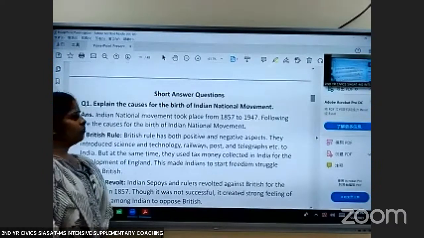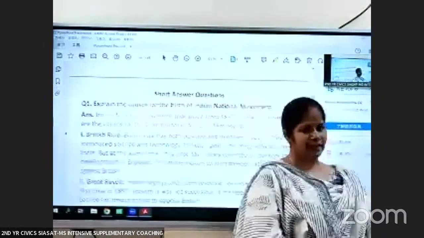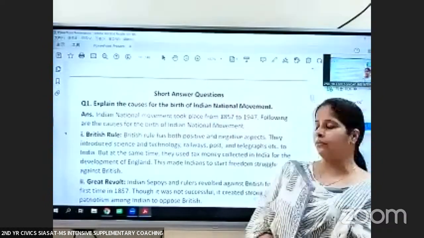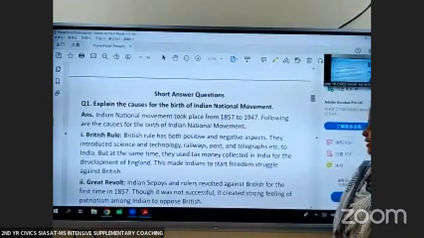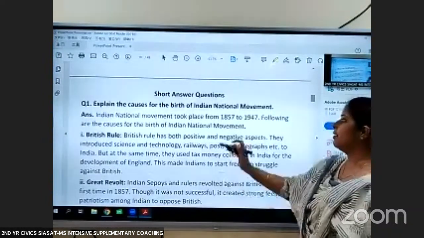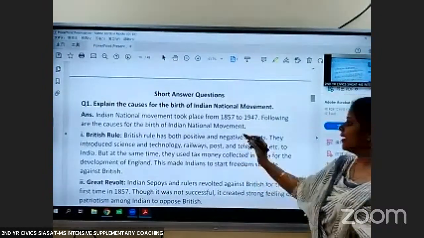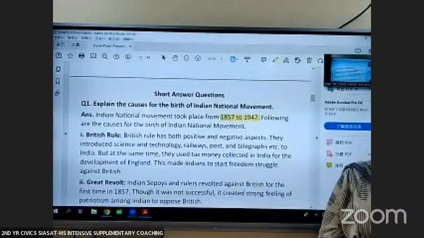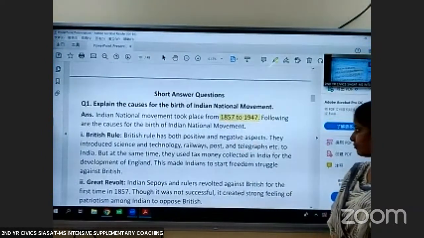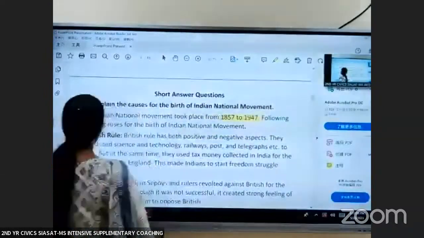So we all know that Britishers were ruling India before 1947. So what happened? Why did we revolt against the British and demand independence? What are the causes for the birth of Indian national movement? If we see the Indian national movement, it took place from 1857 to 1947. Okay, so there are various reasons, various causes.